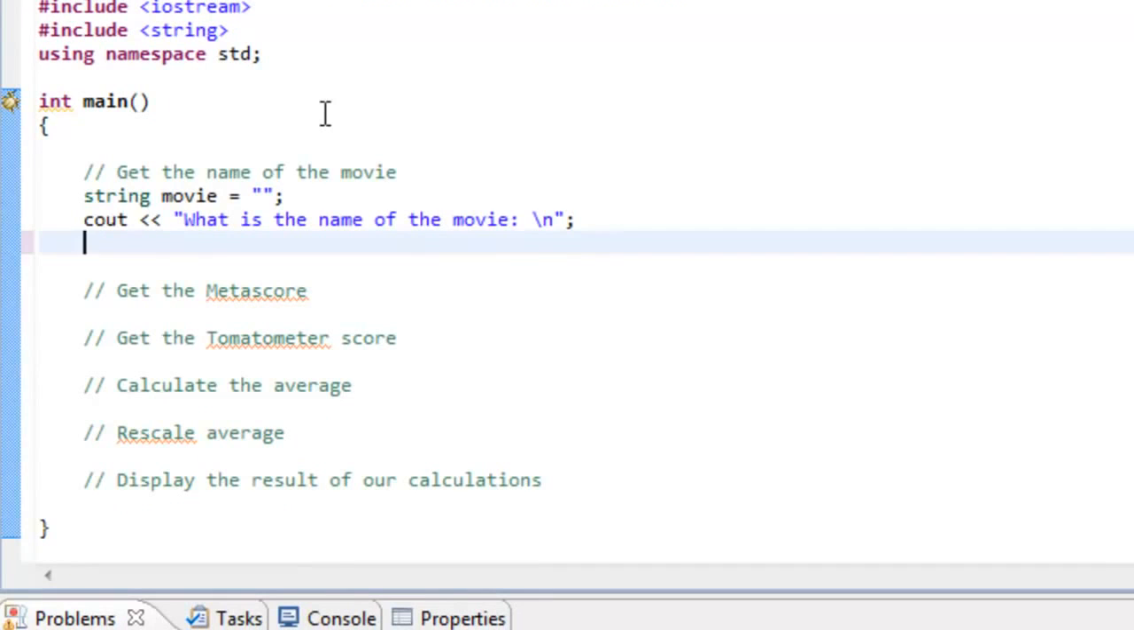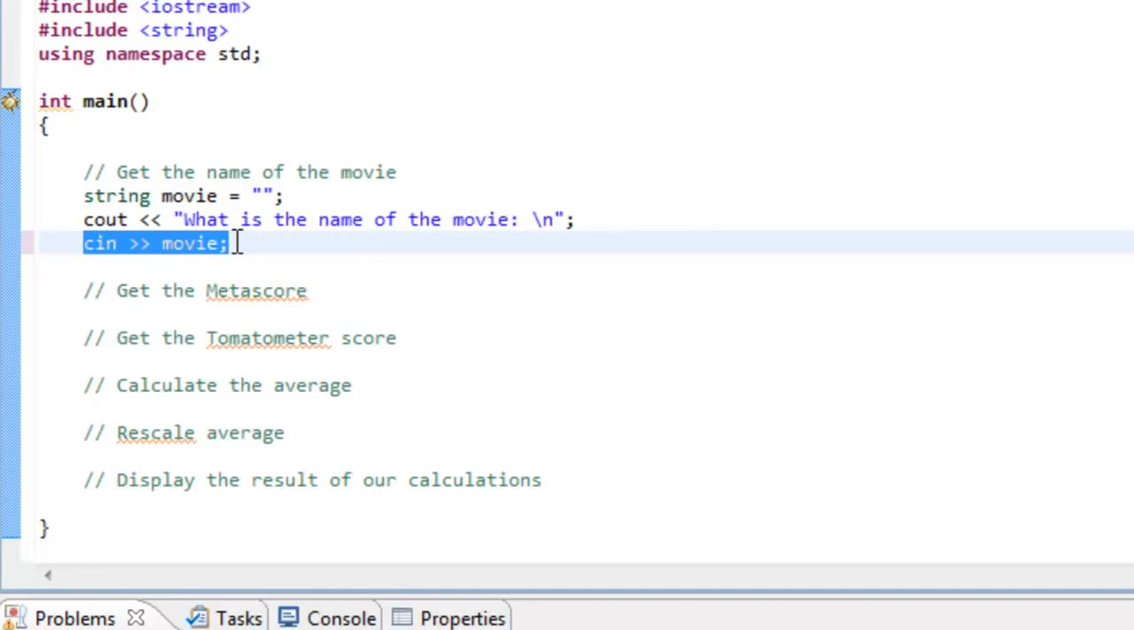Okay, so now that we have the prompt for the user to enter the name of the movie, we need to be able to read in input from the keyboard. Usually what we've done is just use cin and then the extraction operator and then specify the name of the variable where we want to store that input. Unfortunately, cin and the extraction operator is only going to get the first word of the movie. So if it's a multi-word movie title, we're only going to get the first word. So we need something else besides what we have here.